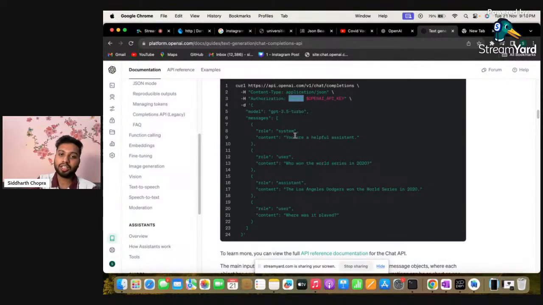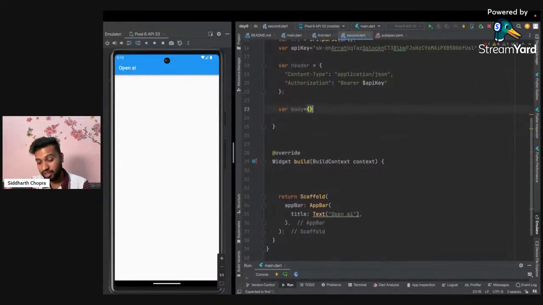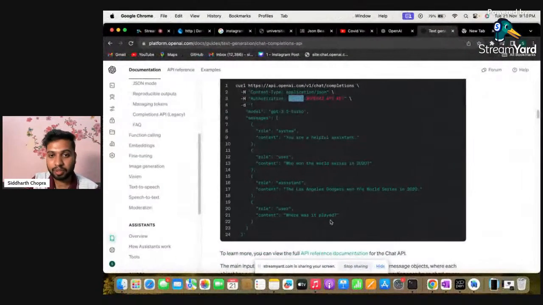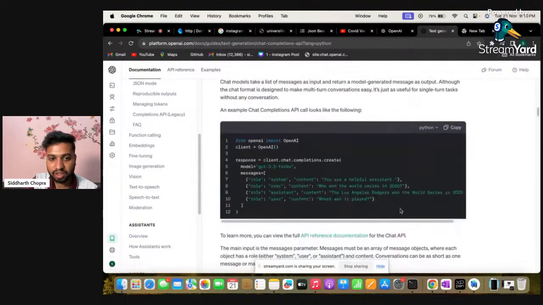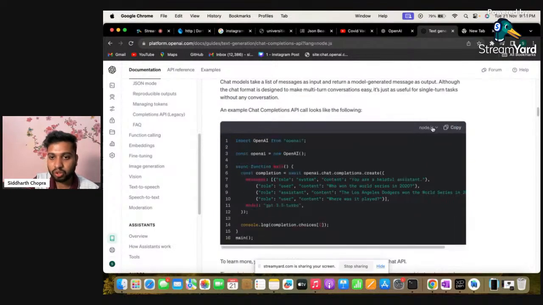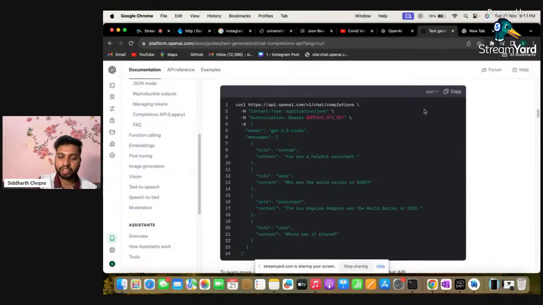Instead of typing it in curl, you can use Postman as well, where we type the URL and all of that information. Here we are just writing the code for the same. For a few languages they have already added code, like Python and Node, and here we have curl, but they have not added Dart. So we are converting this curl API to our Dart code.